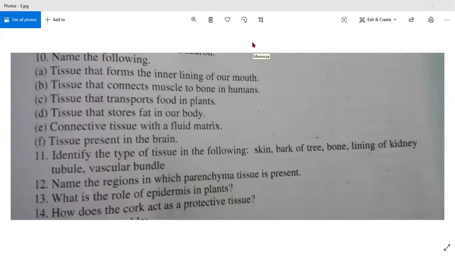Please say that part. Tissue that connects muscle to bone in humans. Tendon. Very good. Please say the spelling of tendon. T-E-N-D-O-N. Very good.